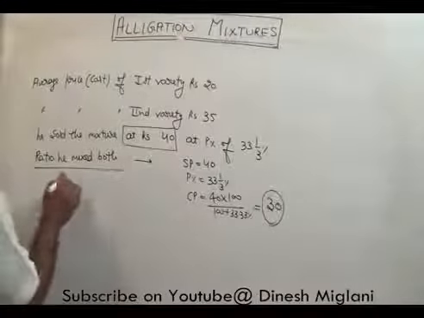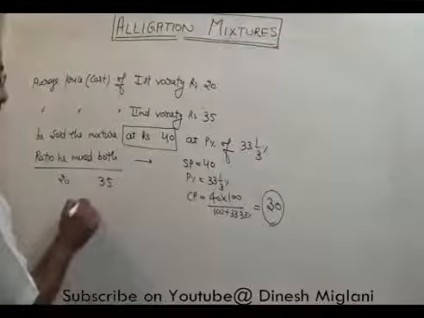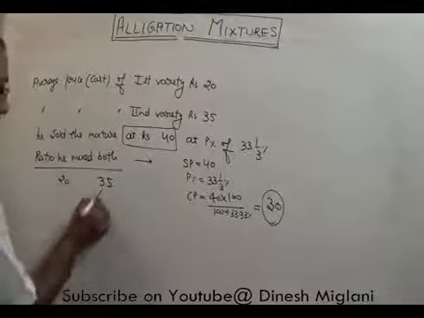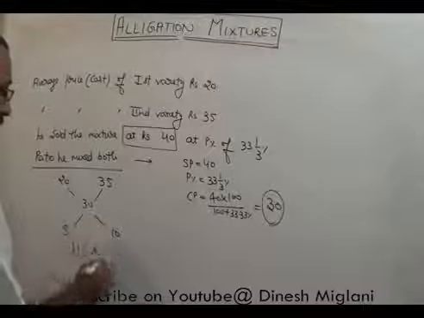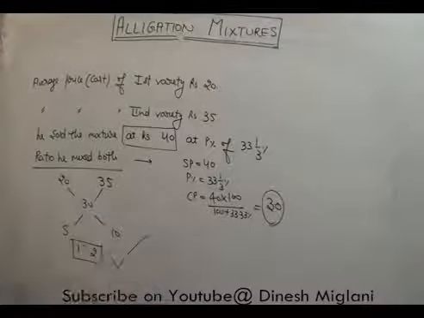Now we apply this alligation: 20, put here 35, put here 30. Apply it, this would be 5, this would be 10. So we can say the ratio of the mixing will be 1:2.